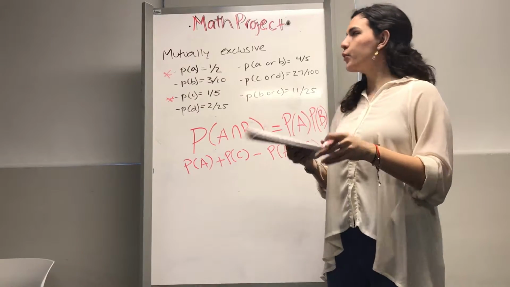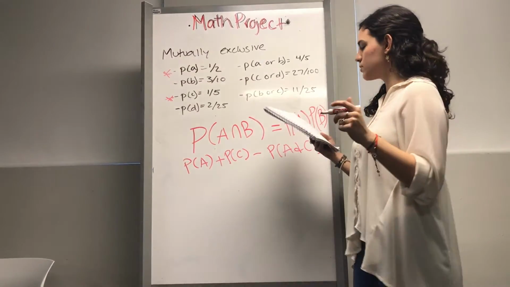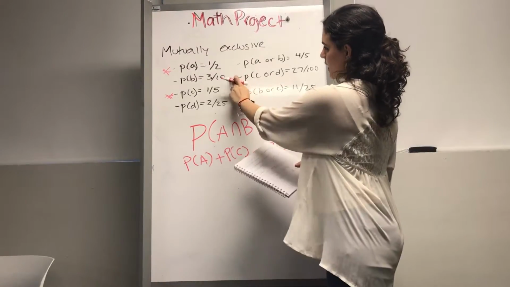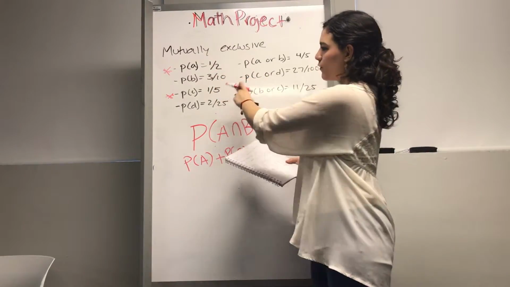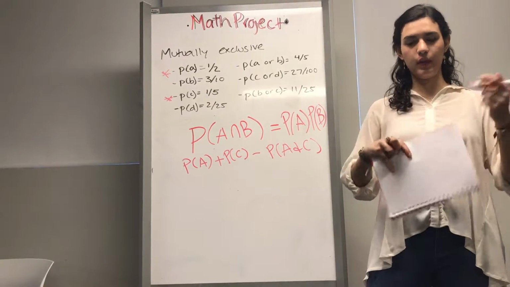And then for G, you would do the exact same thing we did from A to D. You would multiply 3 over 10, which is B, times 1 over 5, which is C, and it would not give you 0, so it is not mutually exclusive.